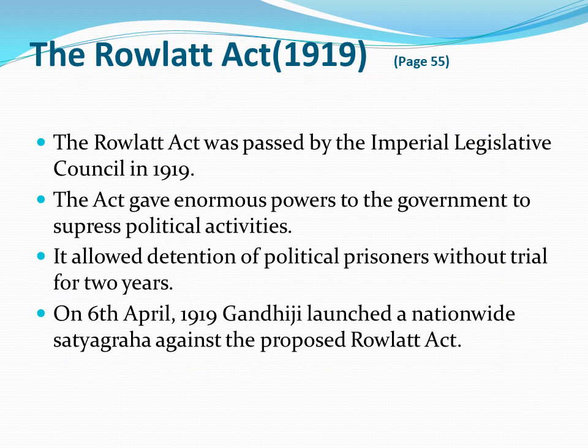Next topic is the Rowlatt Act 1919. The Rowlatt Act was passed by the Imperial Legislative Council in 1919. This act gave lot of powers to the government to suppress political activities. It allowed detention of political prisoners without any trial for 2 years. On 6th April 1919, Gandhiji launched a nationwide satyagraha against this proposed Rowlatt Act.